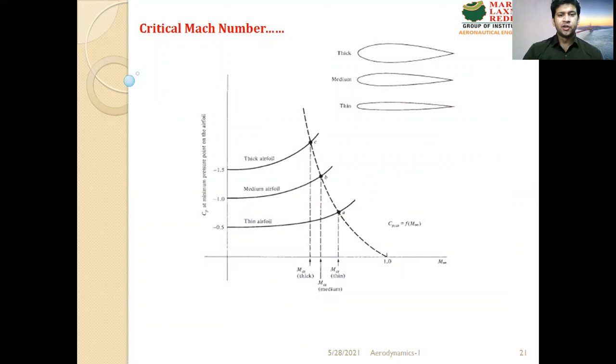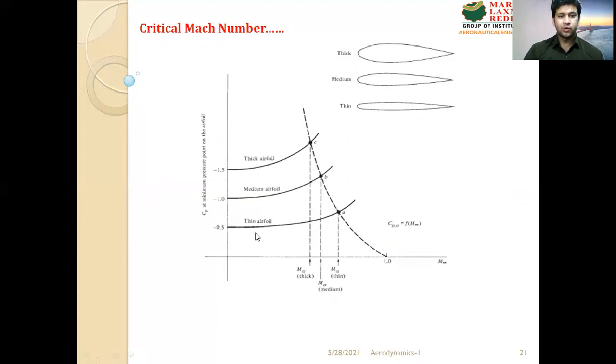So we can see here three different categories of airfoil: thin, medium, and thick. The M critical for the thin airfoil is located at point A, for the medium airfoil it is located here, and for the thick airfoil it is located here. This is plotted on M infinity and Cp.